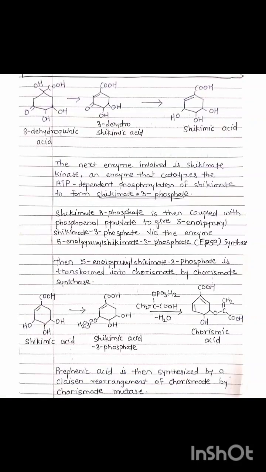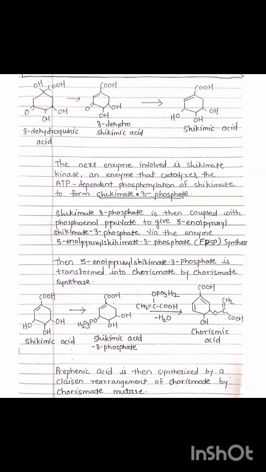So one reaction is given: from dehydroquinic acid there is formation of 3-dehydroshikimic acid, and from 3-dehydroshikimic acid there is formation of shikimic acid. This is in the cyclization form. The next enzyme involved is shikimate kinase, an enzyme that catalyzes the ATP-dependent phosphorylation of shikimate to form shikimate 3-phosphate, also known as shikimic acid 3-phosphate.